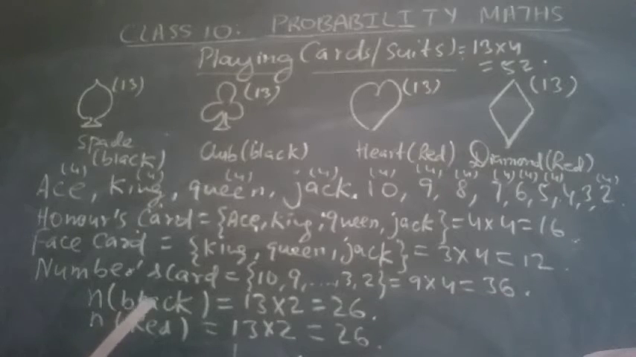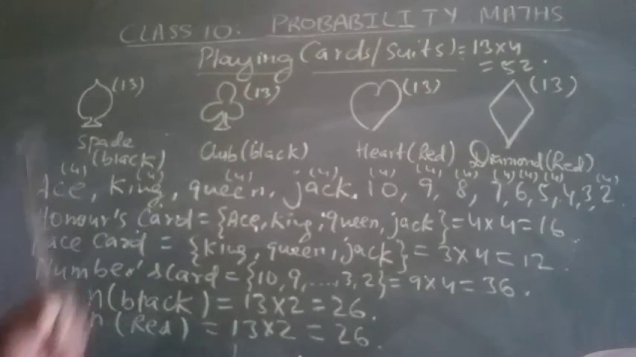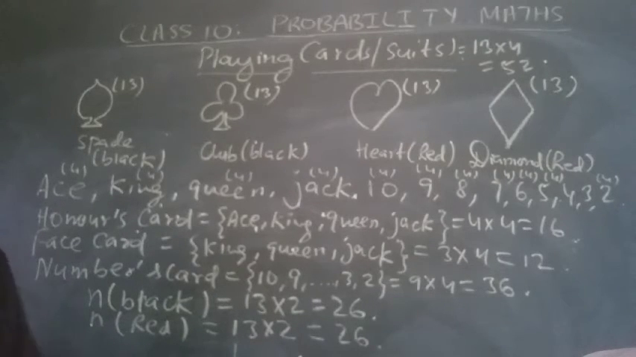Okay. So now we have to find the probability of a black card. So 26 minus 6, 20 black cards are present. So what is the probability? 20 by 40, that means 1 by 2. What is the question? What is the probability of a black card?